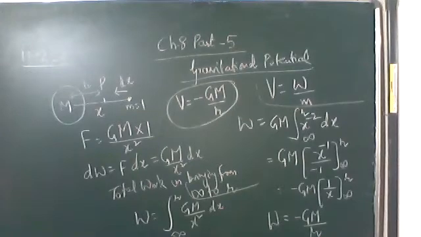Okay, so this is the expression of gravitational potential for any body of mass capital M. Now if that mass capital M is the earth, then it will be minus GM upon what will be our distance? Radius of the earth. Okay, first note it down. Simplify it and find the expression for the gravitational potential, which is given by minus GM upon r.